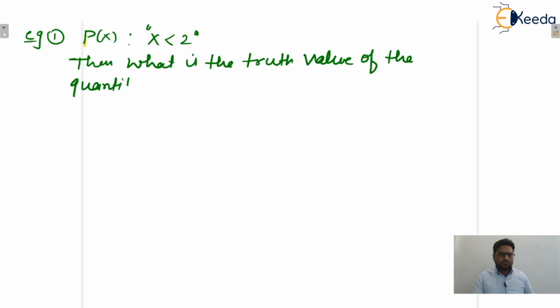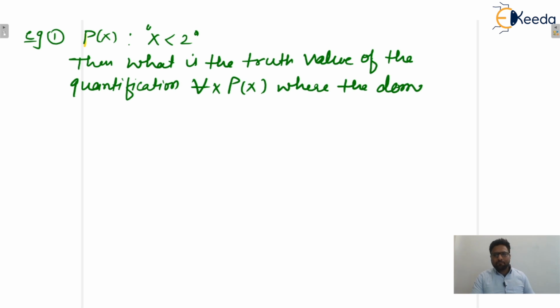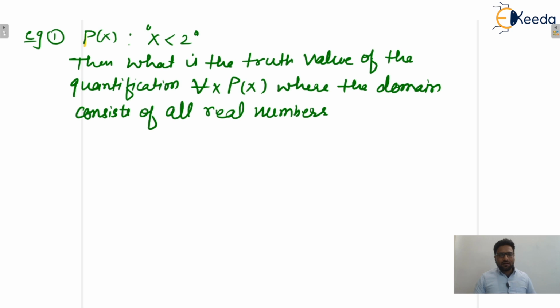for every x p of x, where the domain consists of all real numbers, isn't it? Remember guys, when nothing is given, then the default domain is real numbers. Otherwise, the domain will be given to you. So no need to worry at all.